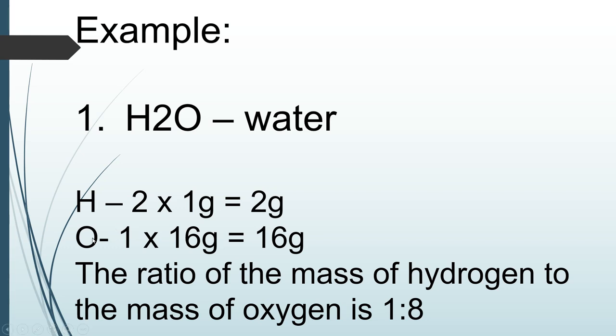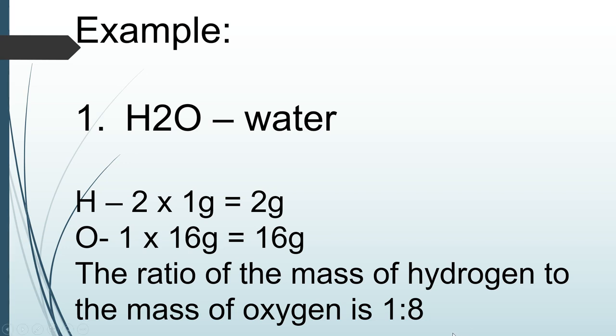At ang oxygen naman po ay may 16 grams na atomic mass. Sa ibang periodic table po is 15.999. At may isang oxygen lang po sa water, which is 1 times 16 grams is 16 grams. So, yung pinaka-ratio po ng mass of hydrogen to the mass of oxygen is 1:8.